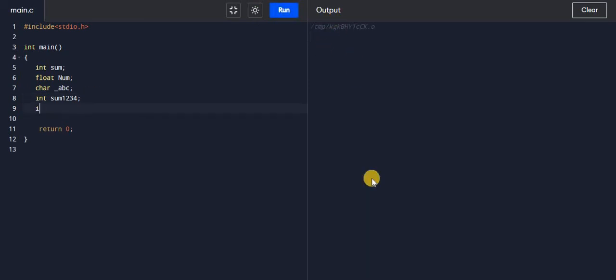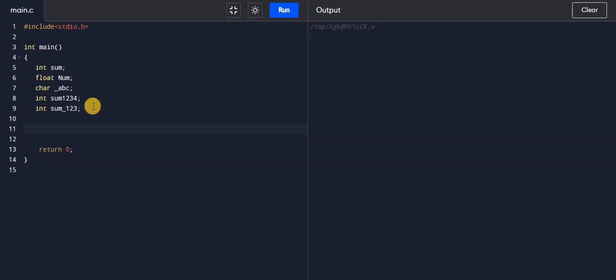I can also give a name like sum_123. So it's also a valid variable name. I can run it and verify there is no error. That means this is a valid variable name.